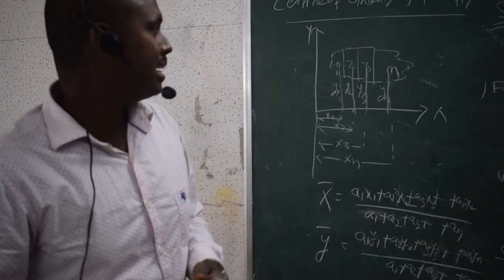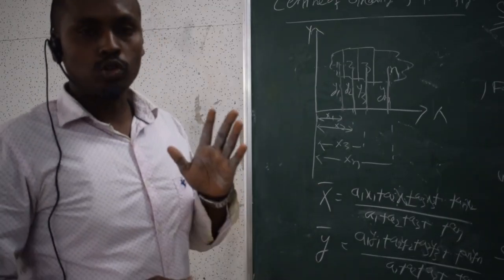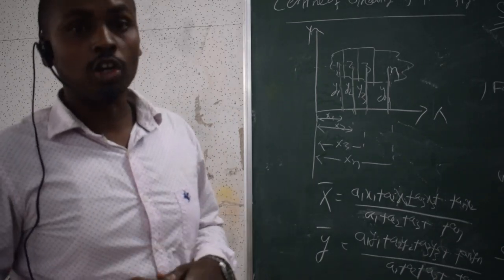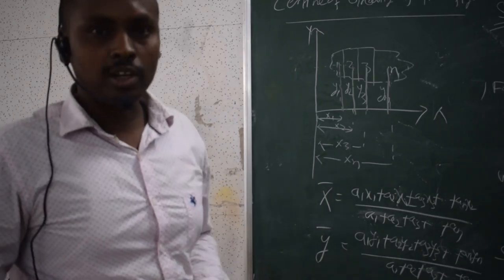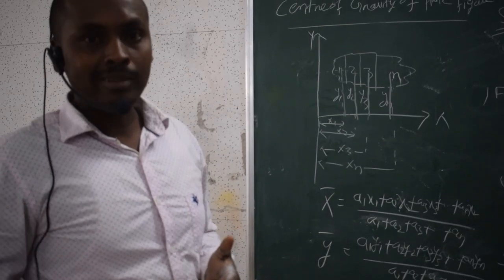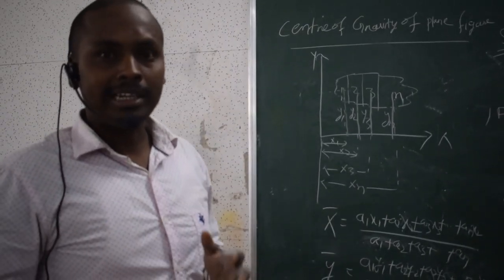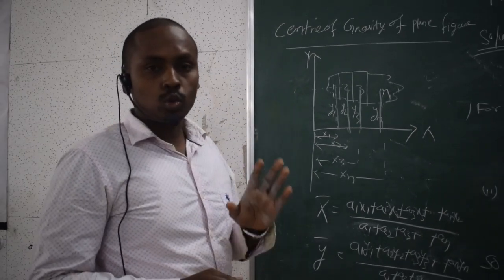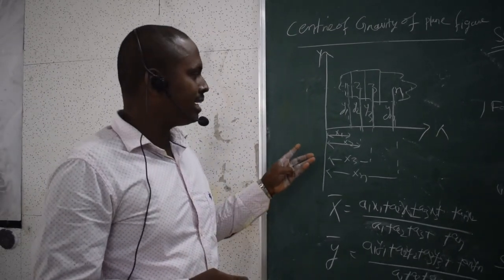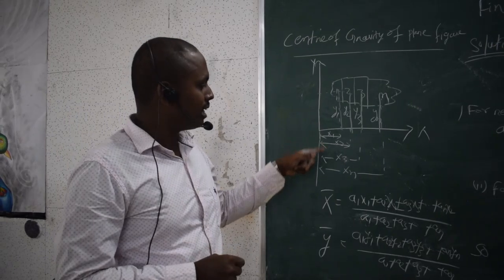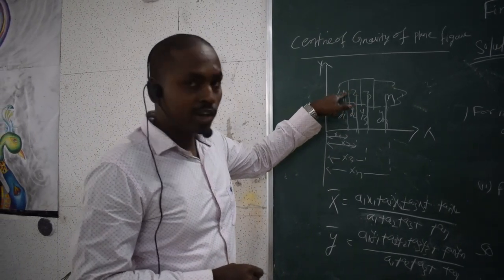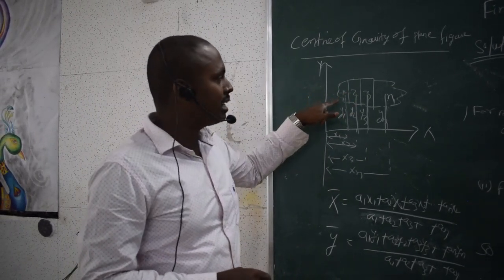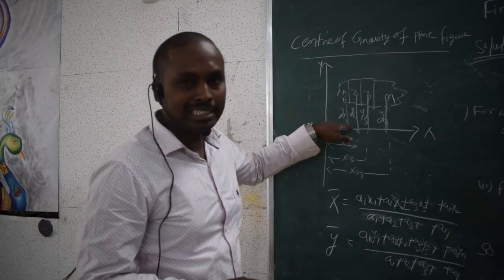Okay dear friends, right now we will discuss how to find the center of gravity of plane figures or composite figures. If a number of figures are there, then how will we find the center of gravity of those figures? See, you know two coordinates will be there. The x coordinate will be from the centroid to the y axis, and the y coordinate will be from the centroid to the x axis.